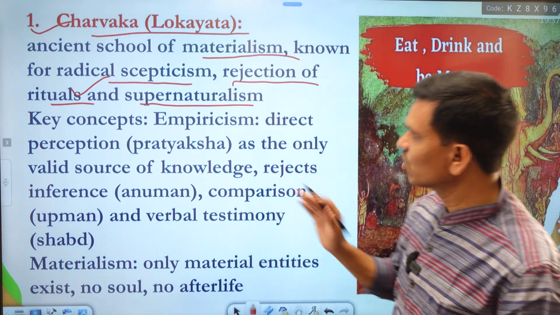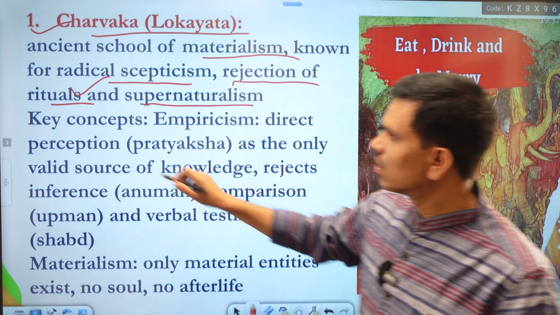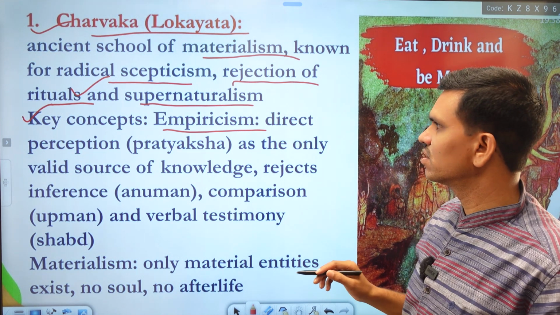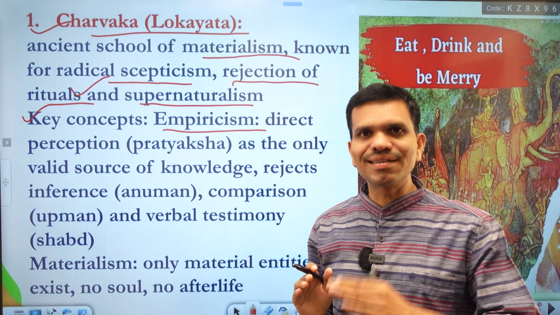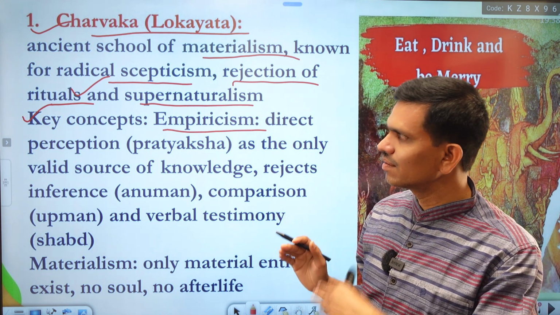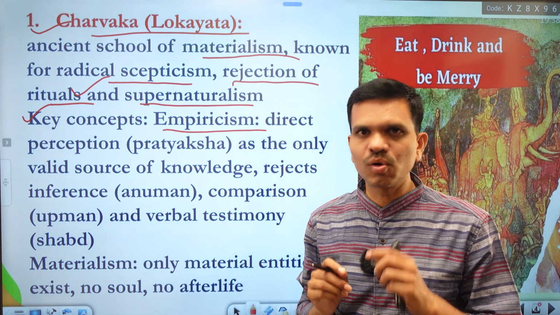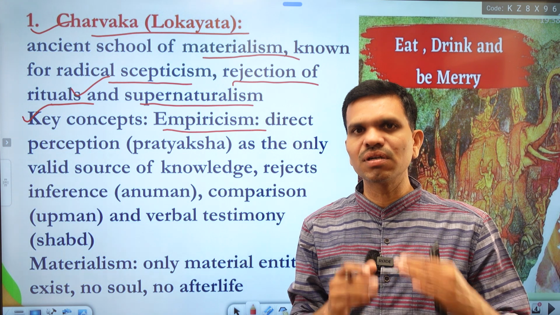So we have a very different ideology in this Charvaka school of philosophy. Now let's understand some of the key concepts in the Charvaka or Lokayata system. First is empiricism. Now what is empiricism? Empiricism is nothing but the direct perception of things. This is very important in Lokayata philosophy.